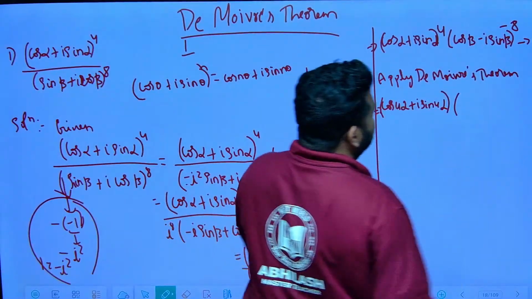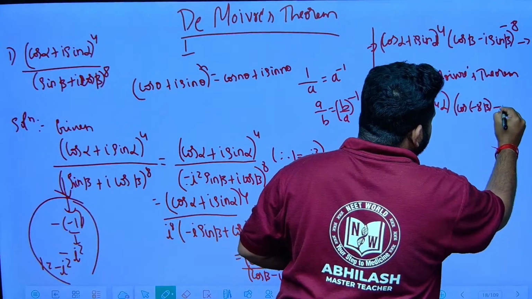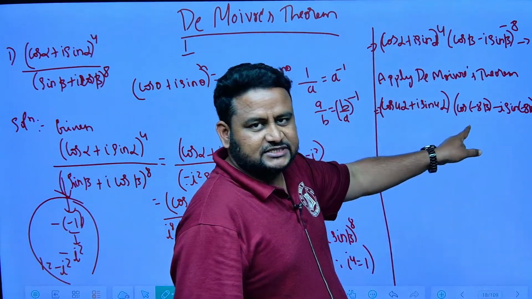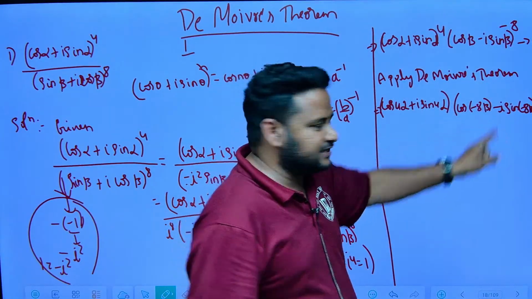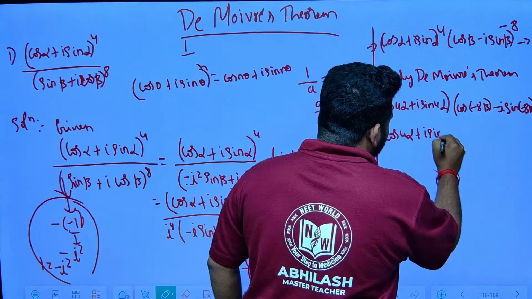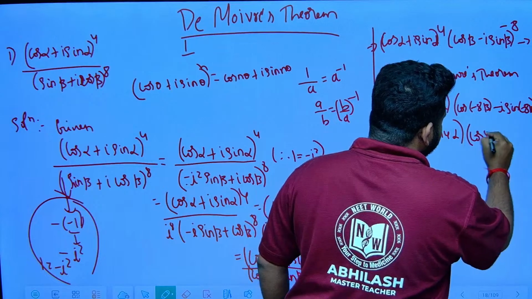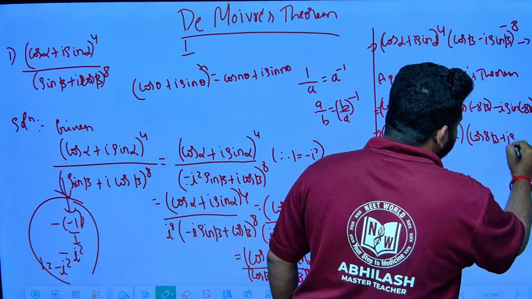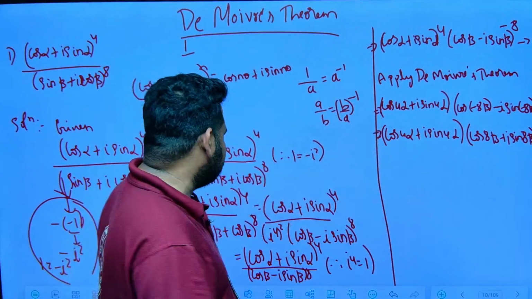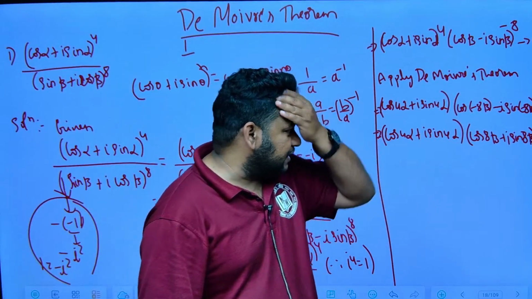Cos of minus 8 beta minus i sin of minus 8 beta. This is what I will have. Cos of minus theta is cos theta only, sin of minus theta is minus sin theta. So I will have cos 4 alpha plus i sin 4 alpha into cos of 8 beta, minus into minus is plus, i sin 8 beta. See, you don't have to write all these steps. I am writing it for your clear understanding. So directly you can write it like this. I will write cos and cos together and sin together. So this is what I am having.